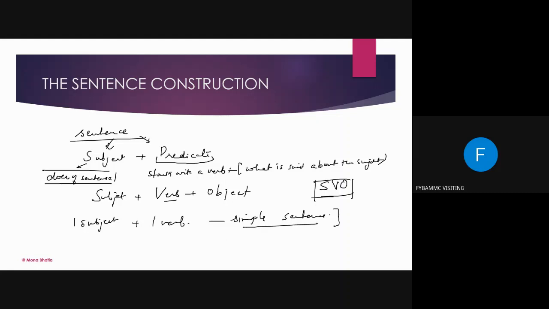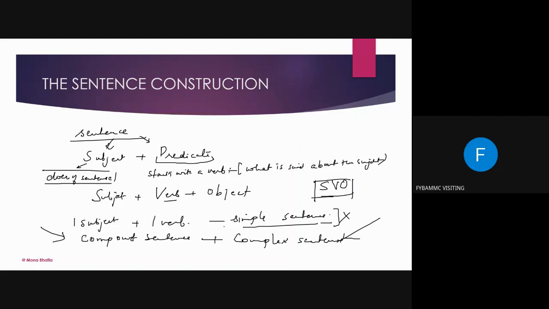But as we move forward, we start using compound sentences and complex sentences. So as a media person, you don't have to rely more on simple sentences. You have to deal more with complex and compound sentences.